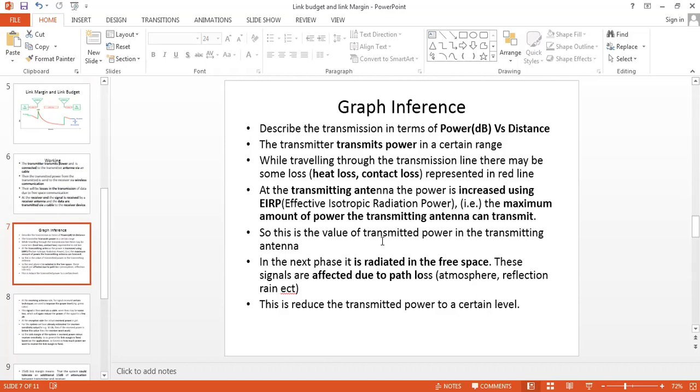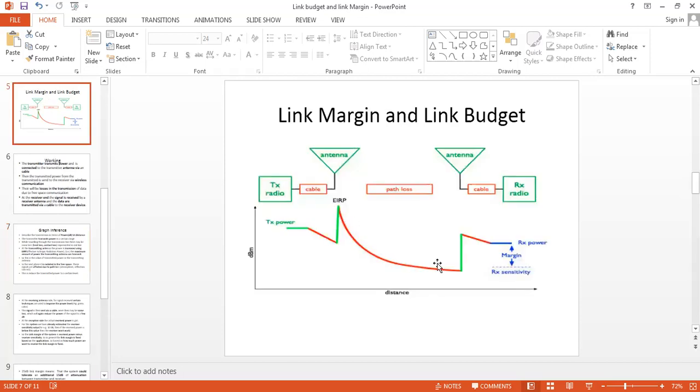This is the value of the transmitted power at the transmitting antenna. In the next phase, it is radiated in free space, which is affected by path loss. This reduces the power transmitted to a certain level.